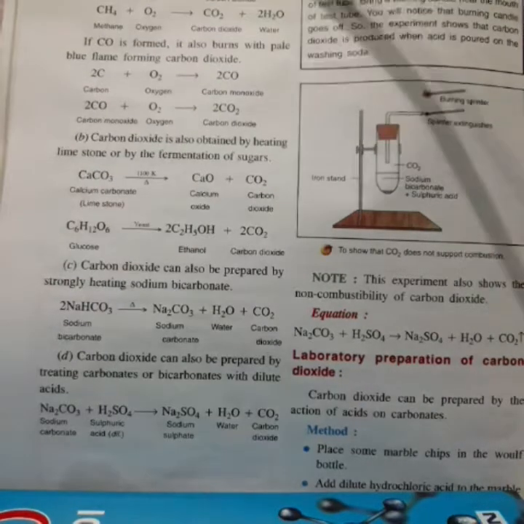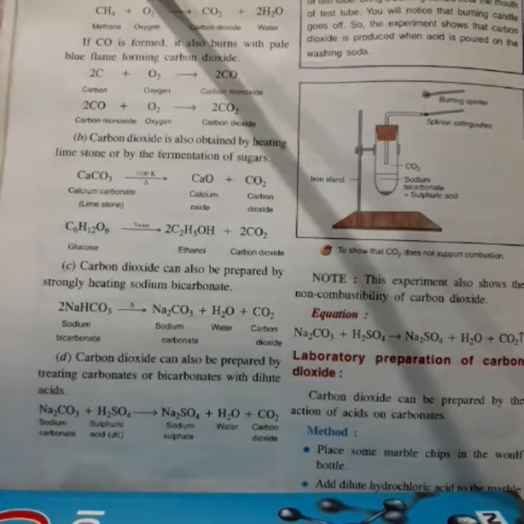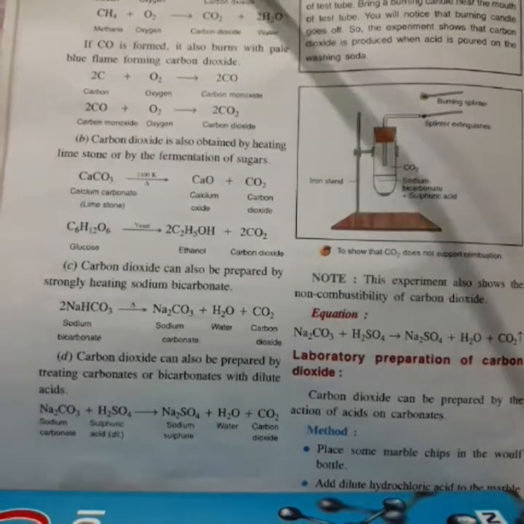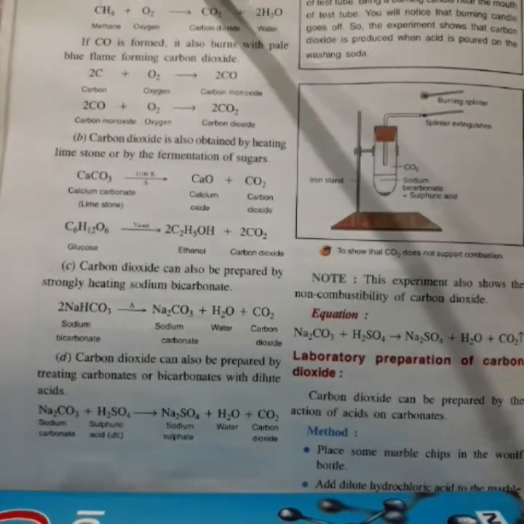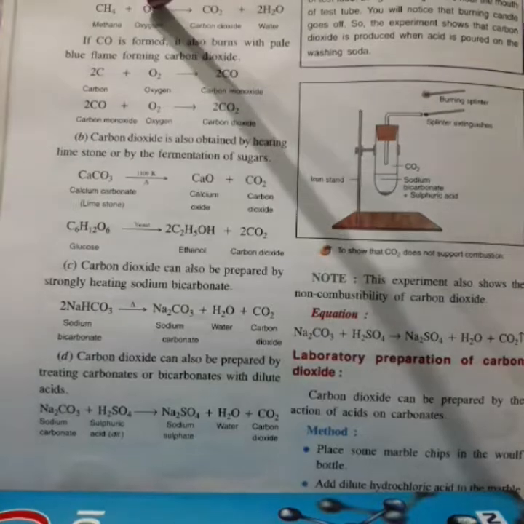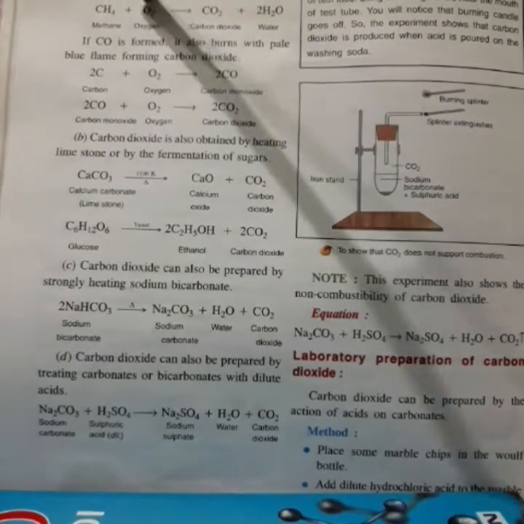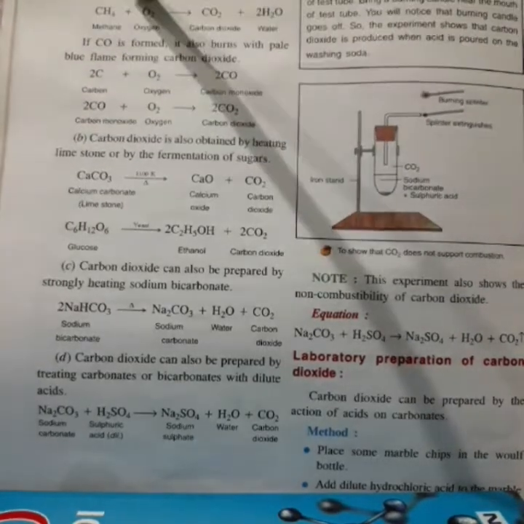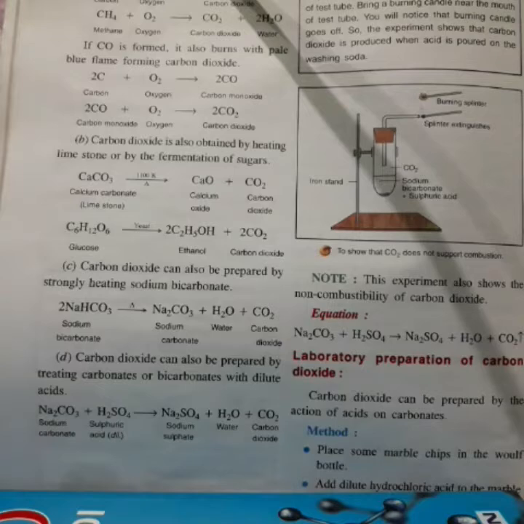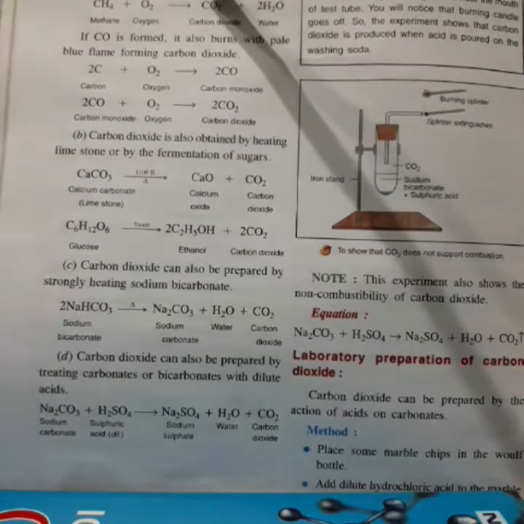What are hydrocarbons? Compounds of carbon and hydrogen. When they are burned in the presence of excess air or oxygen, carbon dioxide gas will be released.